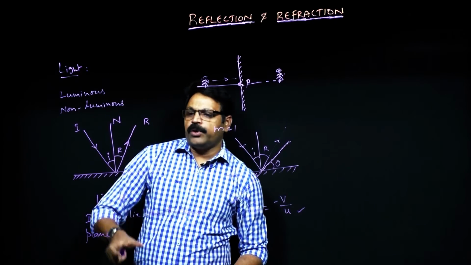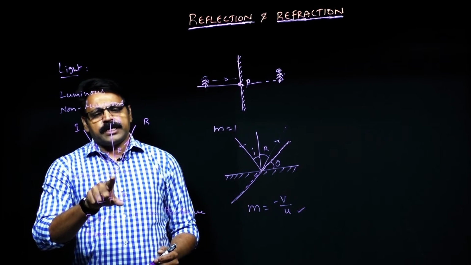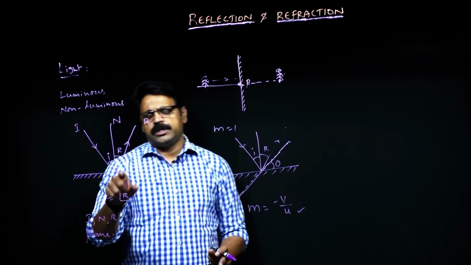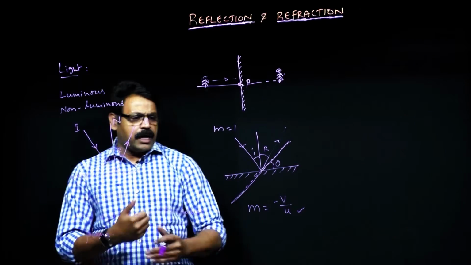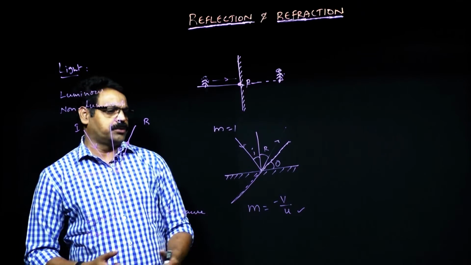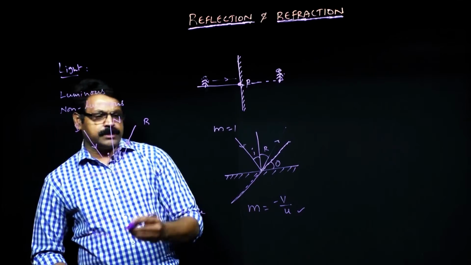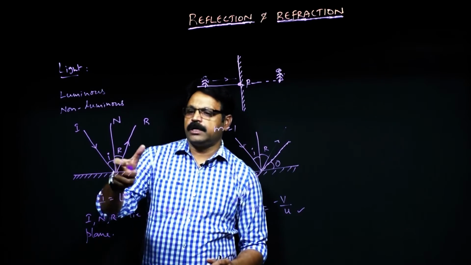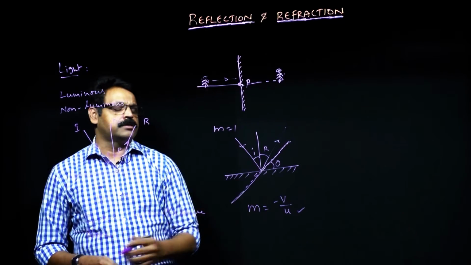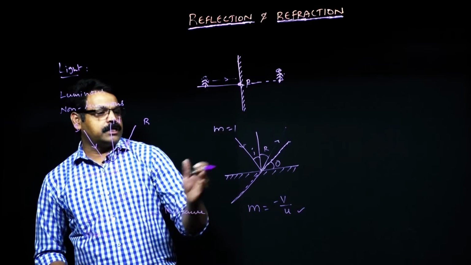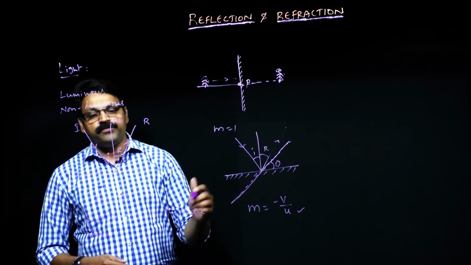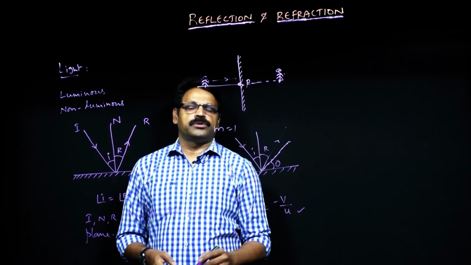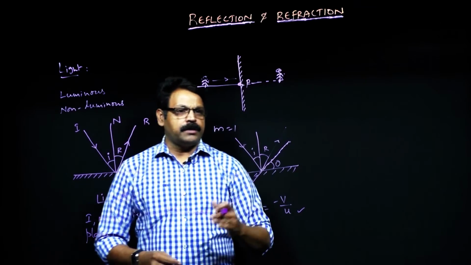And here one more point is, the reflection can be either regular reflection or diffused reflection, as you have seen in the previous videos. If the surface is smooth and flat, then you will get a regular reflection. Otherwise it is irregular reflection. That is what we call diffused reflection. So this is how plane mirrors can be studied.